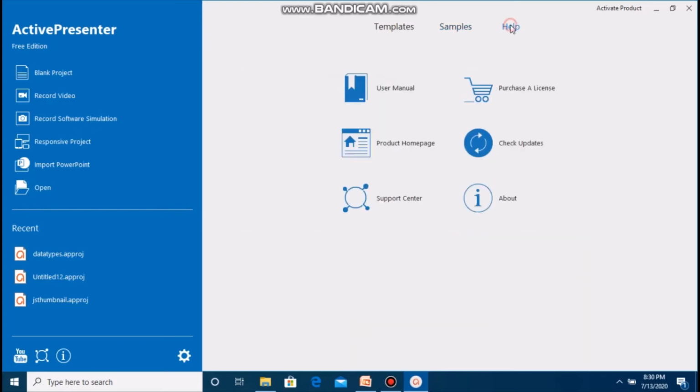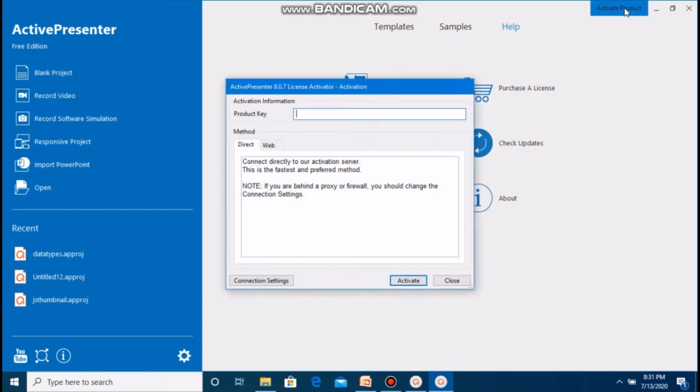Third tab, help. This provides you online help or purchasing a product of ActivePresenter. As I told you earlier, the standard or professional version you may purchase from here. For that you use this Active Product button and simply place your purchase order.